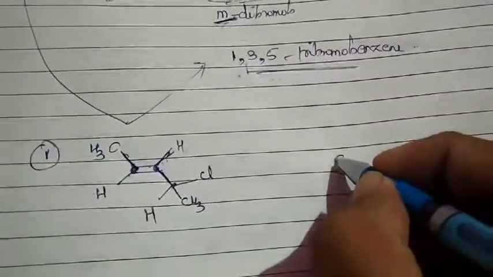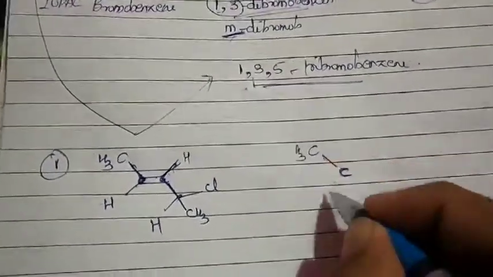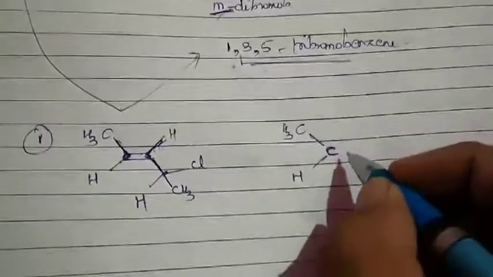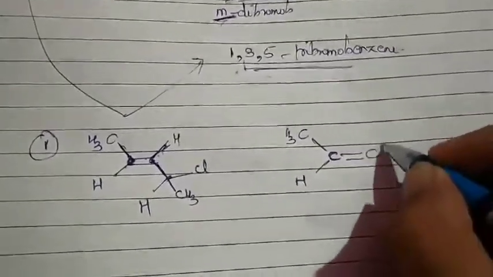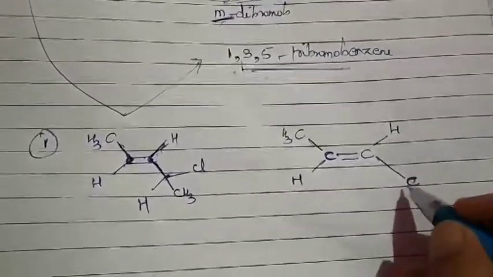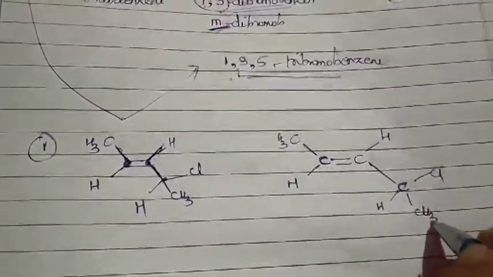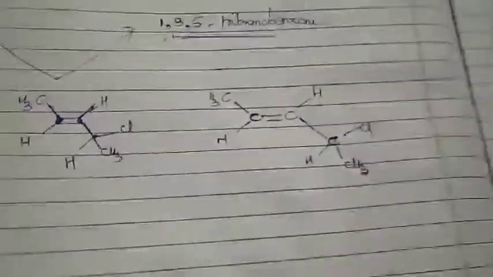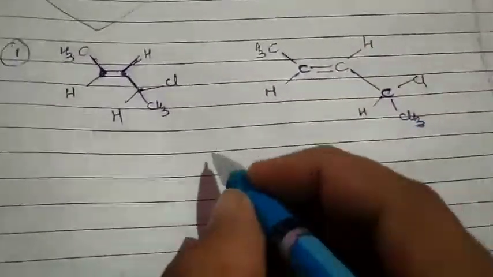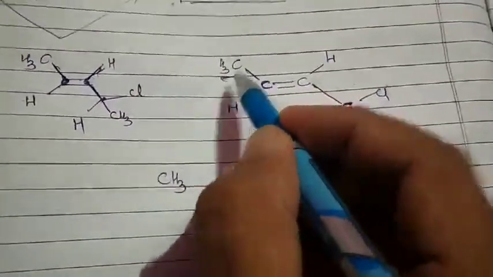So if I'm going to write it in a proper way, it will be in this way: CH3, CH, double bond, CH. Of course, here also one carbon, and here I'm having H, Cl, and a CH3. So if I'm going to write it in a proper way, how can I write it? Yes, of course, CH3. First I have written this part.